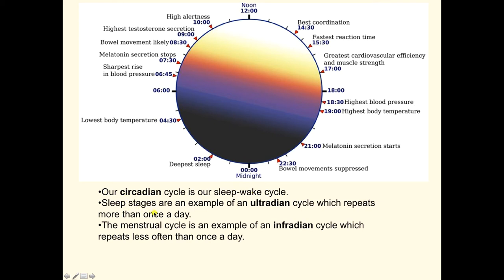Sleep stages that occur during sleep are an example of what's called an ultradian cycle. An ultradian cycle repeats more than once a day, and so we'll see in a moment that we repeat these different cycles of sleep while we're sleeping. The menstrual cycle in females is an example of an infradian cycle. This is a cycle that repeats less often than once a day, in this case once a month.